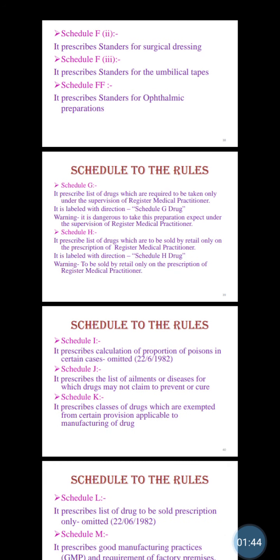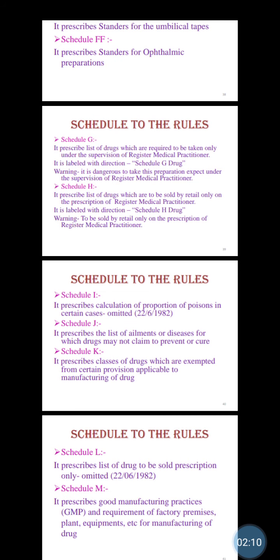Very important, Schedule G and Schedule H. Schedule G prescribes the list of drugs which are required to be taken only under the supervision of a registered medical practitioner, and it is labelled with the direction "Schedule G drug. Warning: it is dangerous to take this preparation except under the supervision of a registered medical practitioner." Then Schedule H prescribes the list of drugs which are to be sold by retail only on the prescription of a registered medical practitioner. It is labelled with the direction "Schedule H drug. Warning: to be sold by retail only on the prescription of a registered medical practitioner."